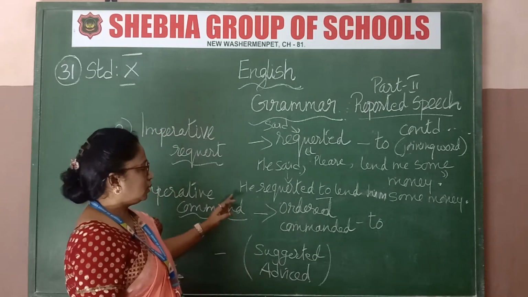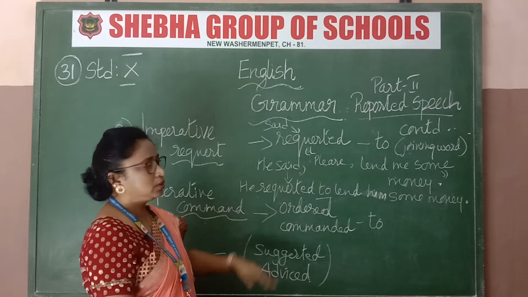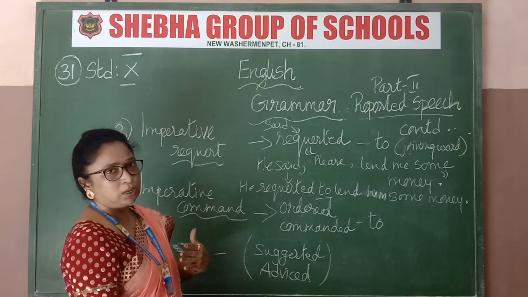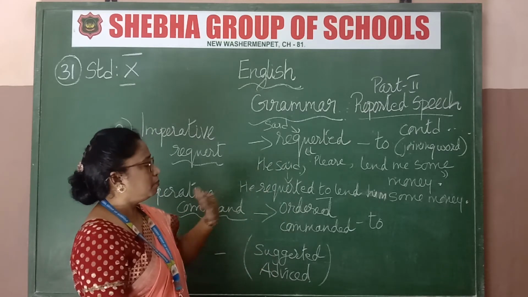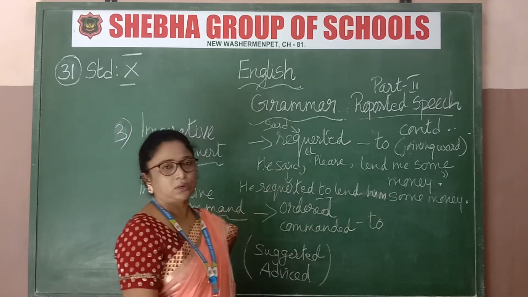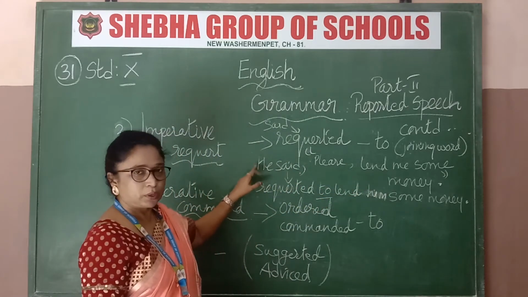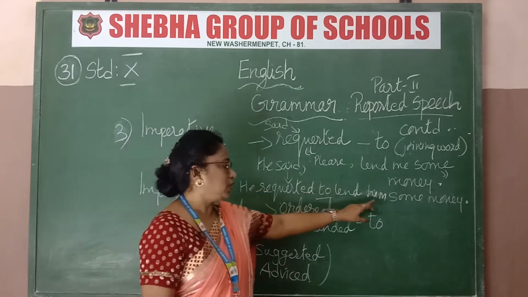Okay, so got that now? He requested me also, correct? Requested me to lend him some money, because he is asking me for that money. So who is asking? He requested me to lend him some money. That's all. So this person is directly talking. When he is reporting the sentence, we have to change it to him.